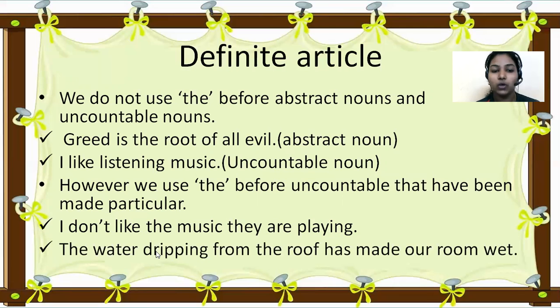The water dripping from the roof has made our room wet. So here also, water, even though it is an uncountable noun, you are particular about the water which is dripping from the roof. So here also it is particular, the uncountable noun which has been made particular. So you have to use definite article the here. Is it clear, children? Does it make sense? Yes.